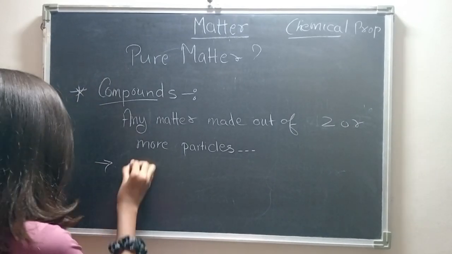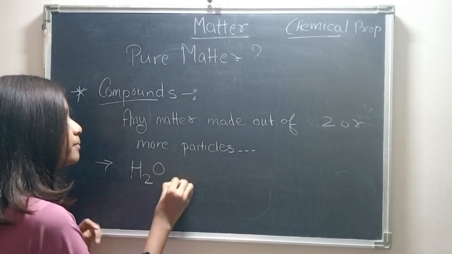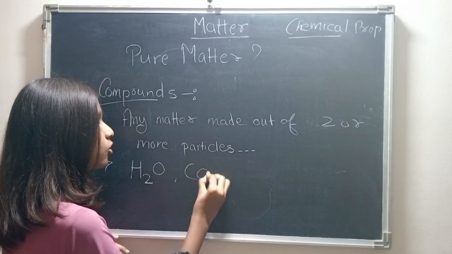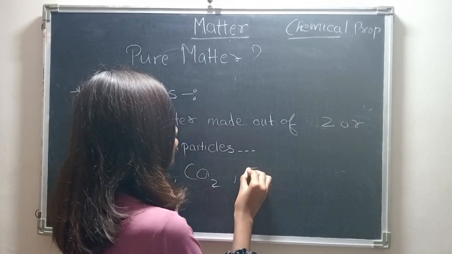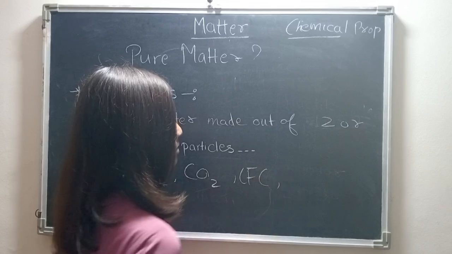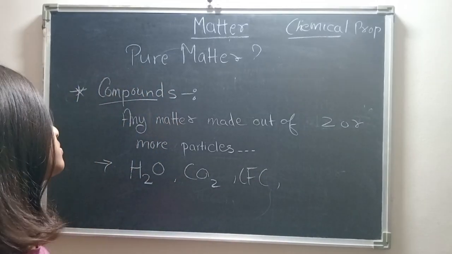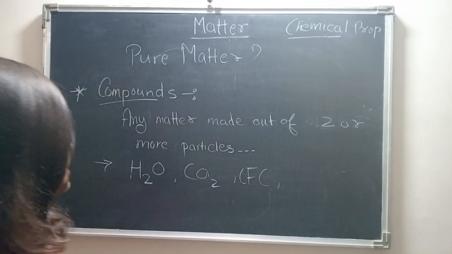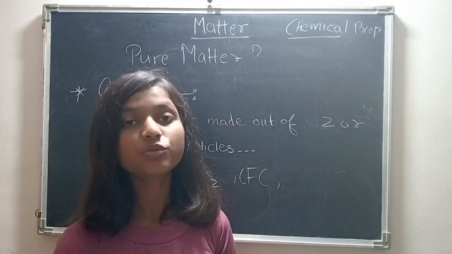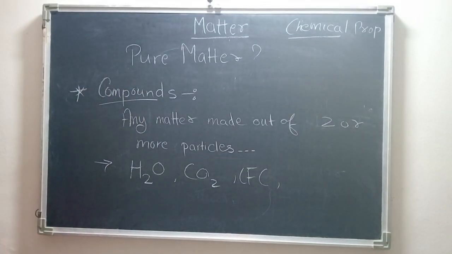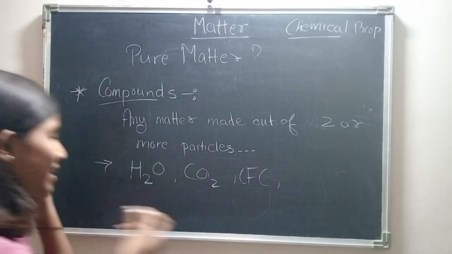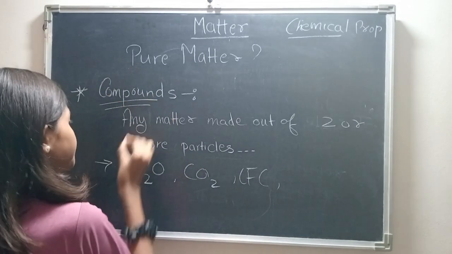Compound means any material which is made up of two or more than two types of particles. As I gave you the example of H2O, CO2, carbon dioxide, then we have fluorocarbons. Then several other things are made up of two or more types of elements. So it is known as a compound.